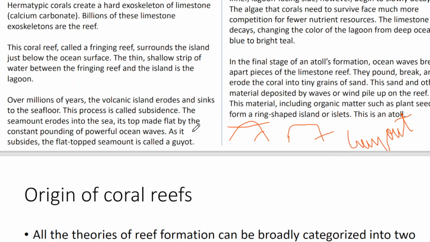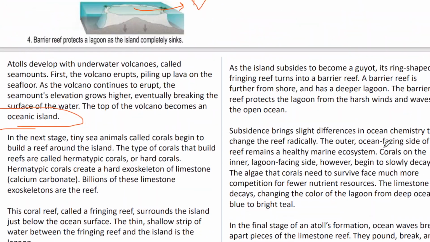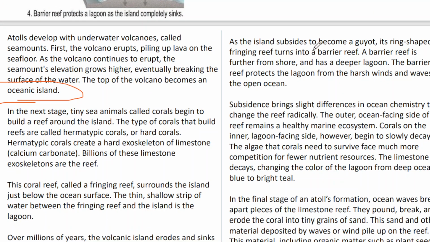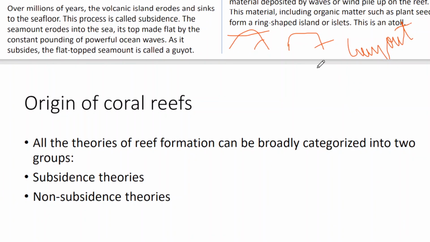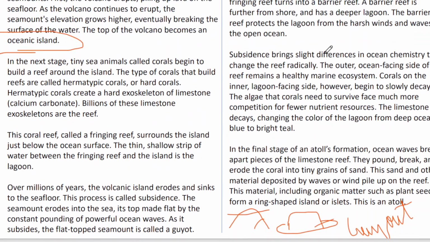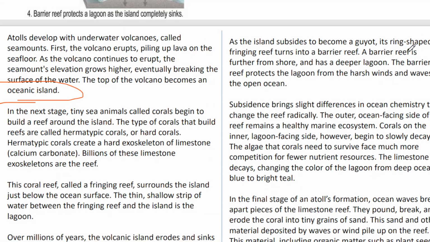You have understood it in the last class. You can refer to the notes. Due to the erosional activity of oceanic currents and sea waves, this guyot can be formed. As the island subsides to become a guyot, its ring-shaped fringing reef turns into a barrier reef. As the guyot sinks, the coral reef surrounding it will come up to the oceanic surface. Sometimes it will come up above the oceanic surface, and that is known as a barrier atoll.